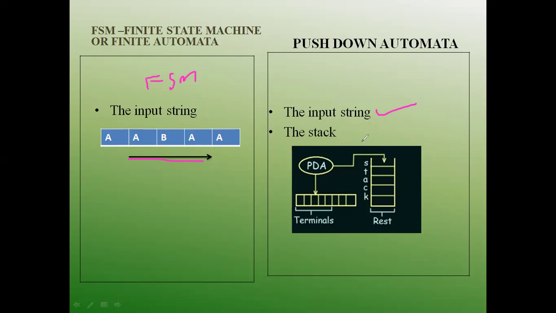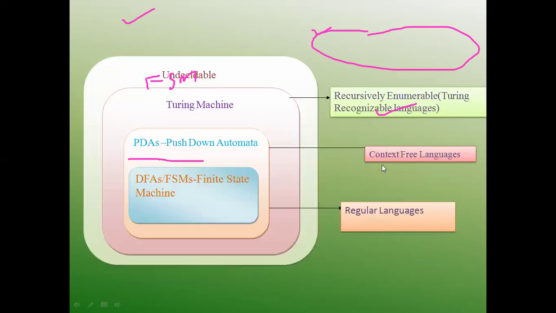So what made the pushdown automata different from the FSM? The presence of a stack. Because of the presence of the stack, we saw that the pushdown automata is more powerful than the finite state machine. The class of languages it accepts is known as context-free languages.